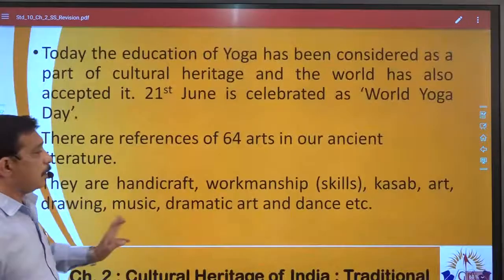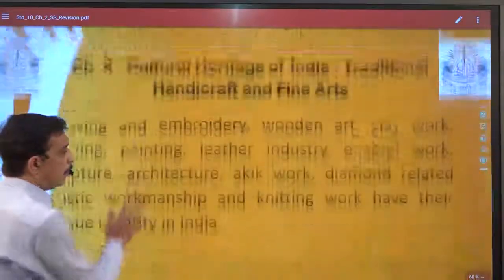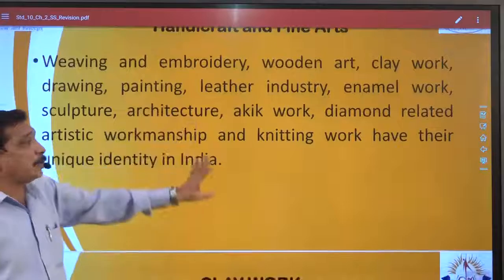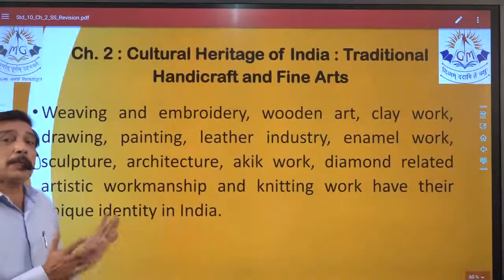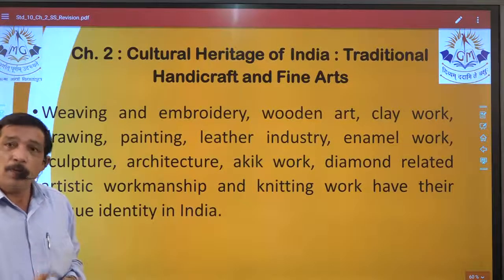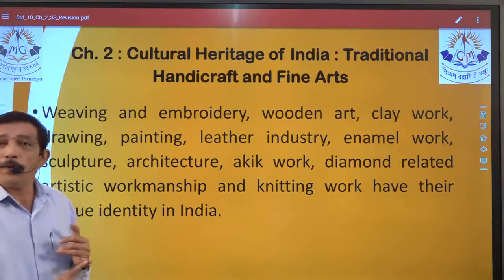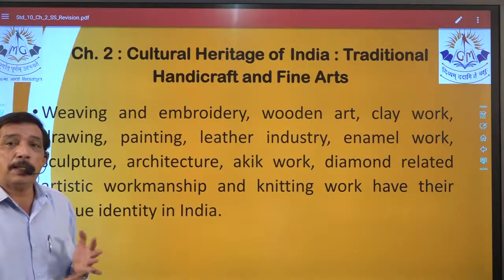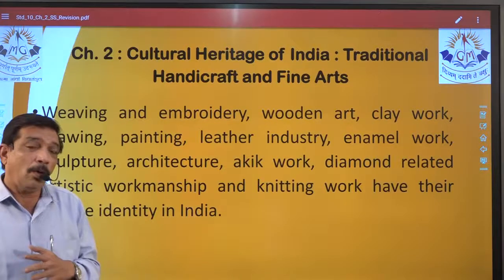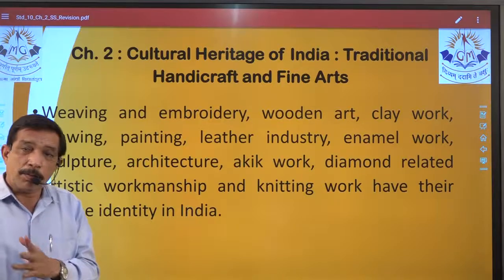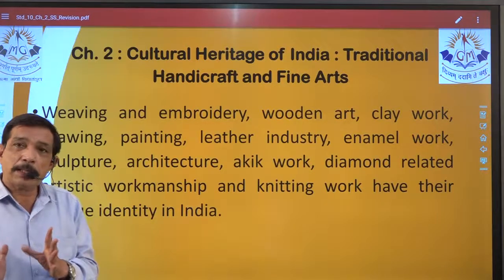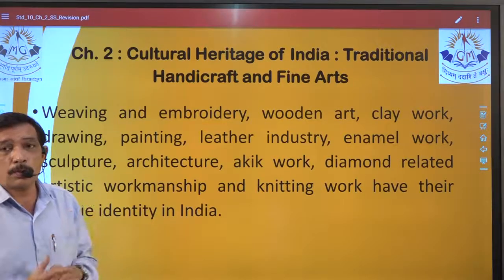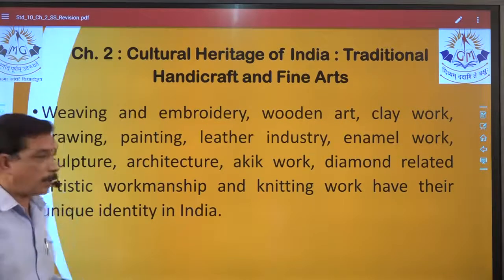The next point also, all these are arts etc. Embroidery, wooden art. All these points you do not have to remember because they are the subtopics of the chapter. For example, weaving and embroidery, we have a subtopic. Wooden art, clay work, drawing, painting, leather industry. For all that we have proper subtopics and 2, 3 or 4 lines dedicated to it. So when we go for those questions, we will mark it over there.